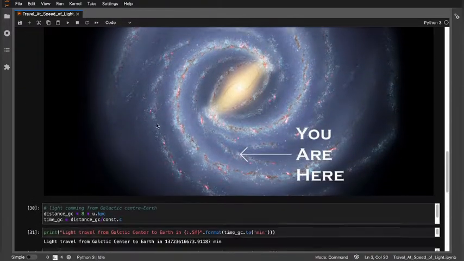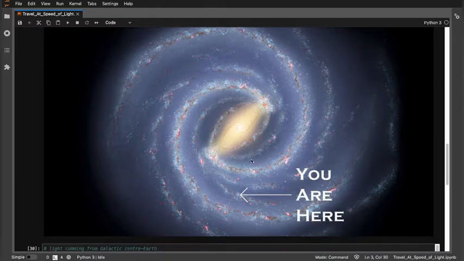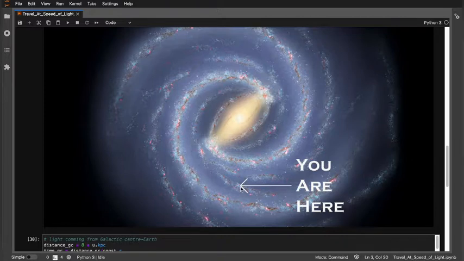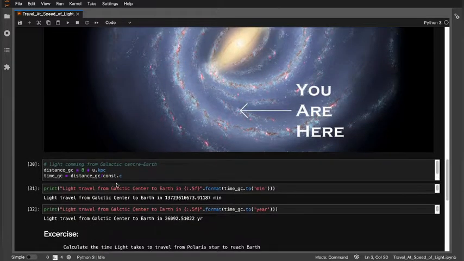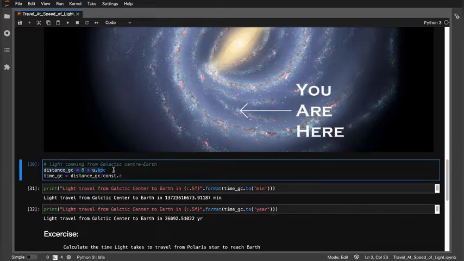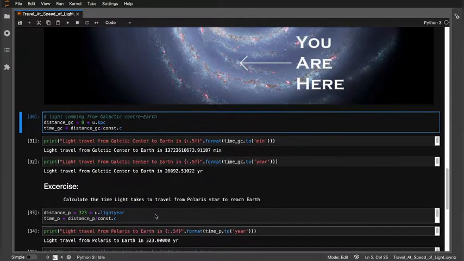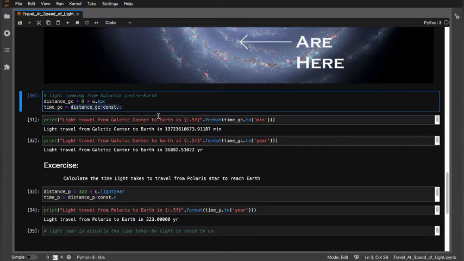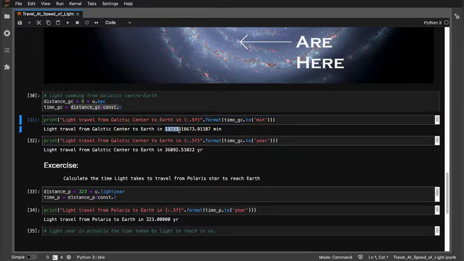Now the second part involves the light coming from the center of the galaxy. Basically we lie in the middle of the Milky Way galaxy, and we are here almost. For getting the galactic distance, you can search it on Google, or you may use the inbuilt module, but searching on Google will be easy and convenient. We have given the distance as 8 kpc, and using the same formula we get the time to be 31 and so on minutes.